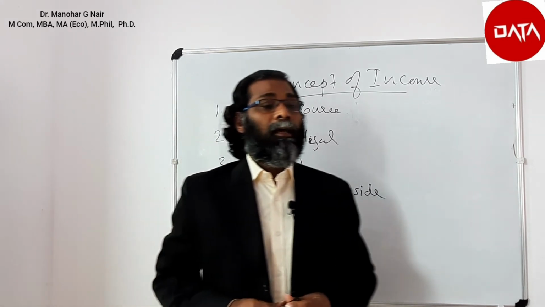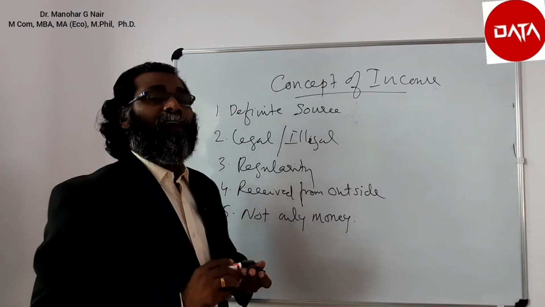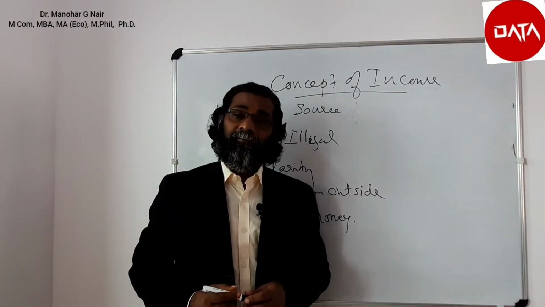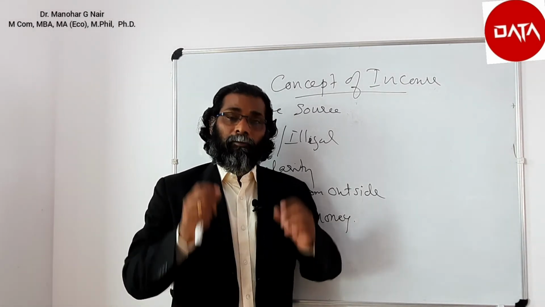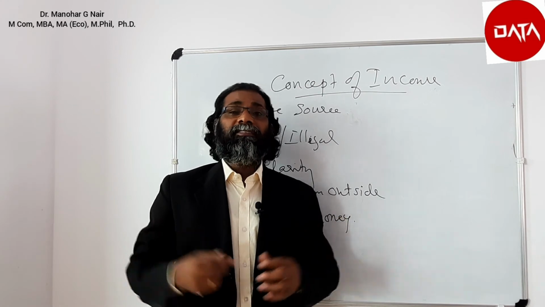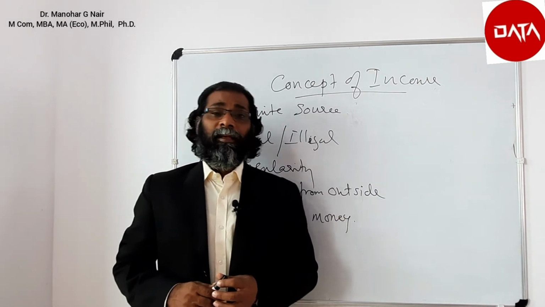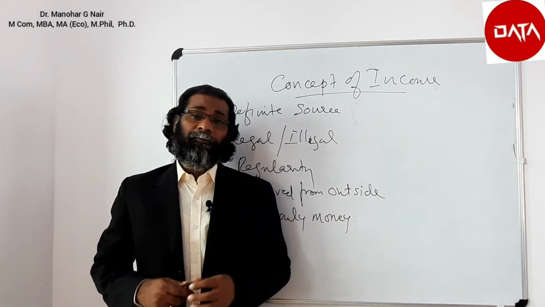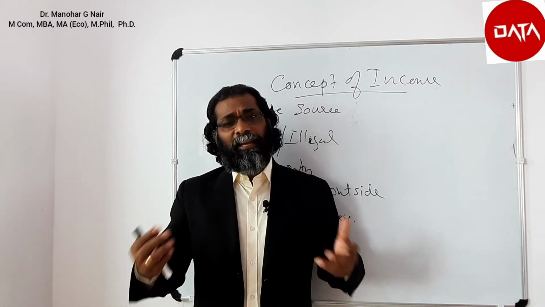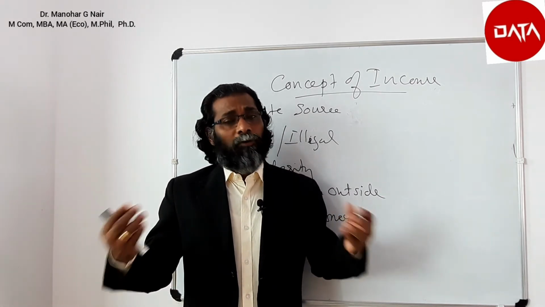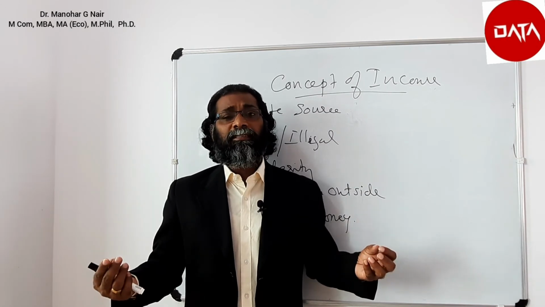The next point is that to qualify as income, it need not be in the form of money. Perquisites received, meaning the benefits in the form of service or kind which are attached to the office, also qualify as income.